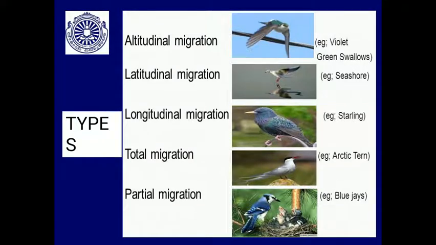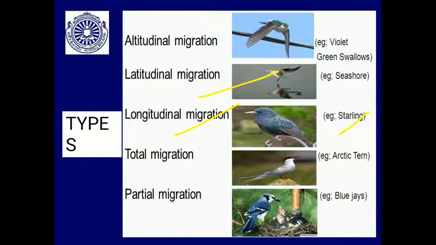Then latitudinal migration. Latitudinal migration is from the northern hemisphere to the southern hemisphere and vice versa. The Arctic tern is an example. Then longitudinal migration, where birds migrate from east to west and west to east. The example is the starling.